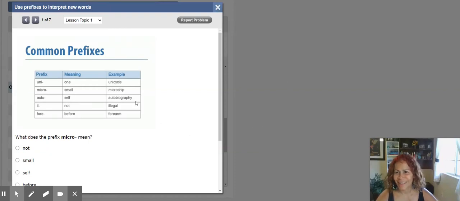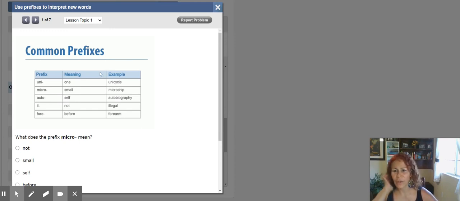Hello. Today we're going to learn how to use prefixes to interpret new words. You know that it's always hard when we see words that are very big and we wonder, what does this word mean? I know part of it, but I don't understand the whole word. Okay, today we're going to take a look at common prefixes.